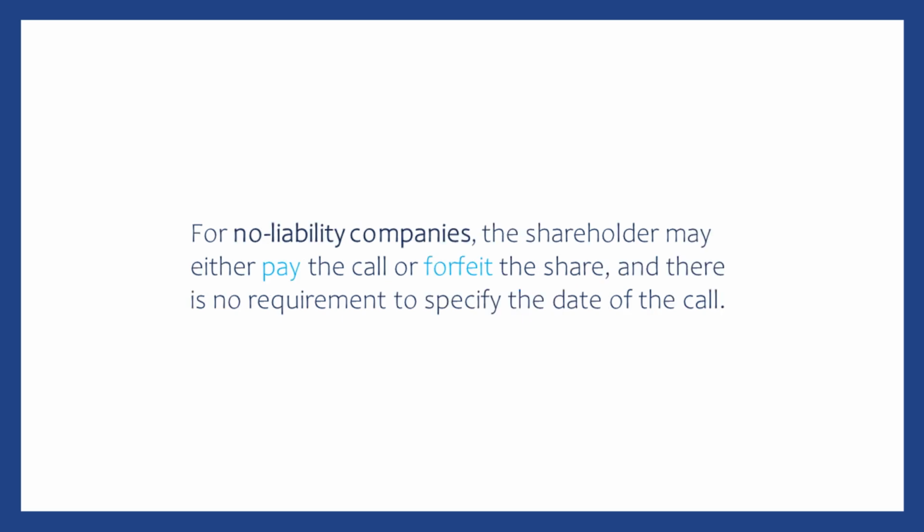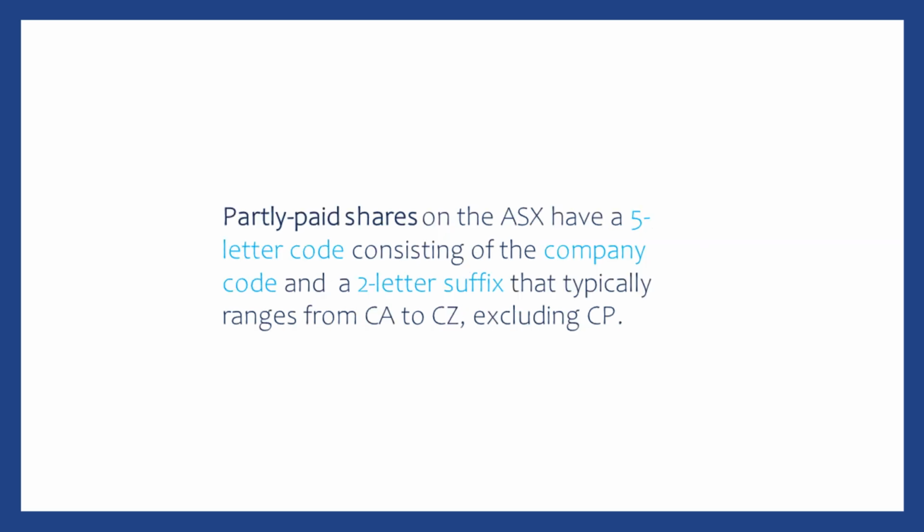For no liability companies, the shareholder may either pay the call or forfeit the share, and there is no requirement to specify the date of the call. Partly paid shares on the ASX are identified using a 5-letter code. The code includes the company code and a 2-letter suffix, typically ranging from CA to CZ, excluding CP. The purpose of the code is to uniquely identify the partly paid shares traded on the ASX.